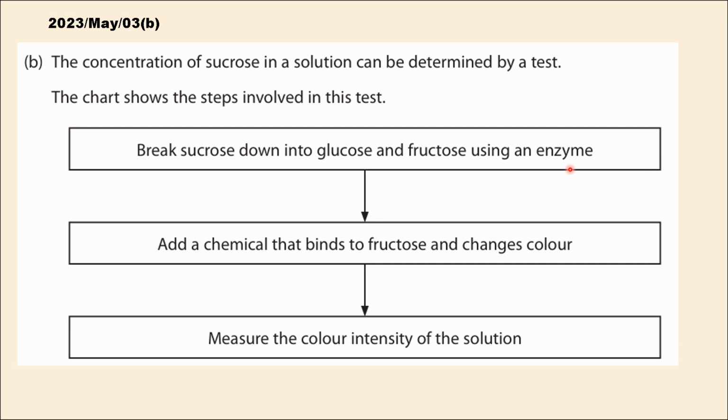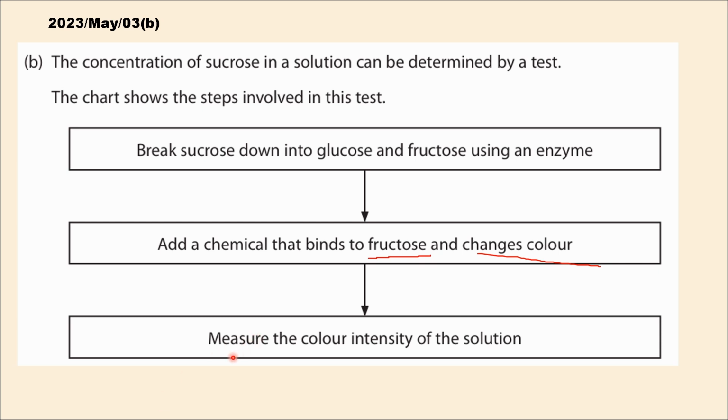As I mentioned earlier, an enzyme can split a disaccharide into two monosaccharides. And the next step, after the sucrose has been broken down, you add a chemical reagent that specifically binds to fructose and causes a color change. It's important to remember that this chemical only interacts with the fructose molecule, not with the glucose.